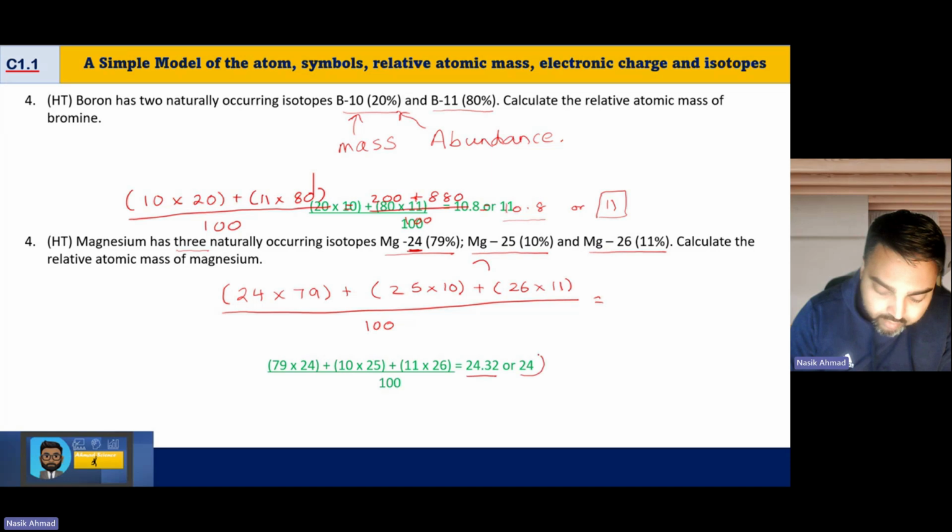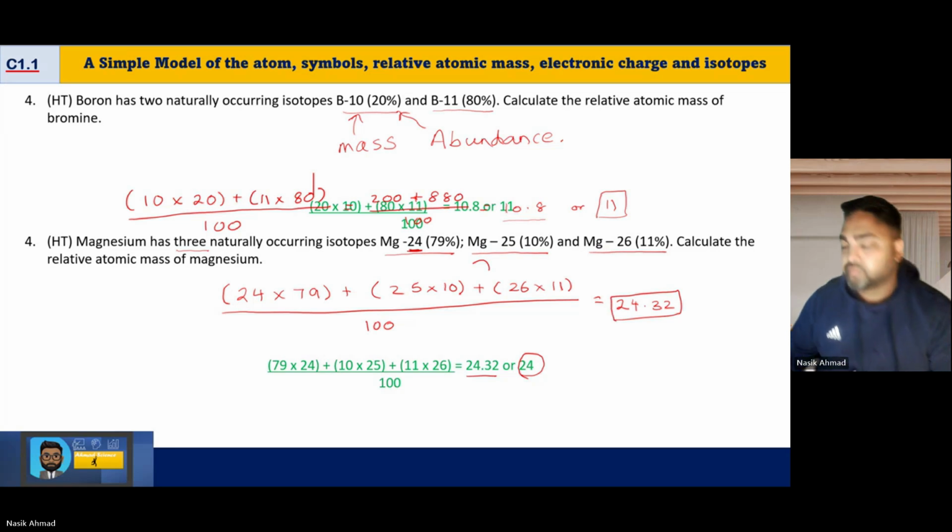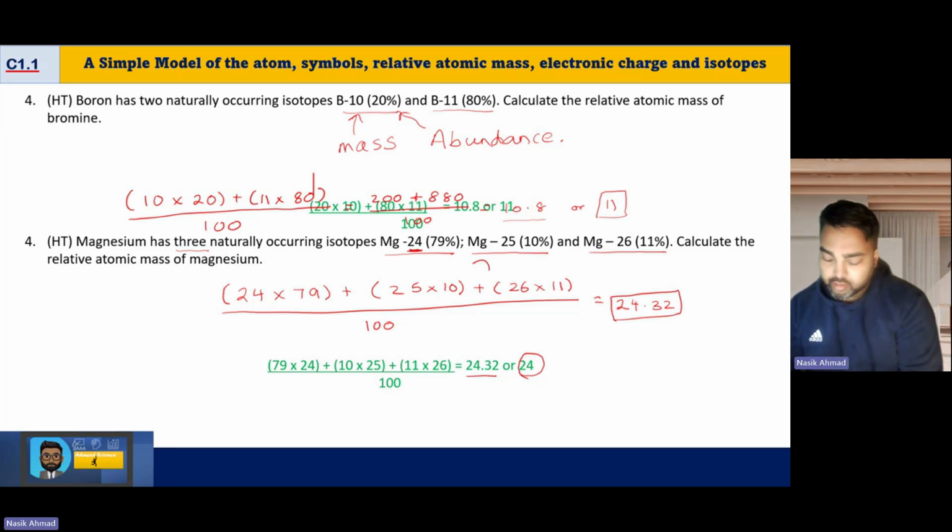The answer that you get when you plug all that in is 24.32, or 24. Now, again, if I was given this in the exam and this was a relative abundance question, I would give 24.32 as my answer, just to make it absolutely clear to the examiner that I know what I'm doing.